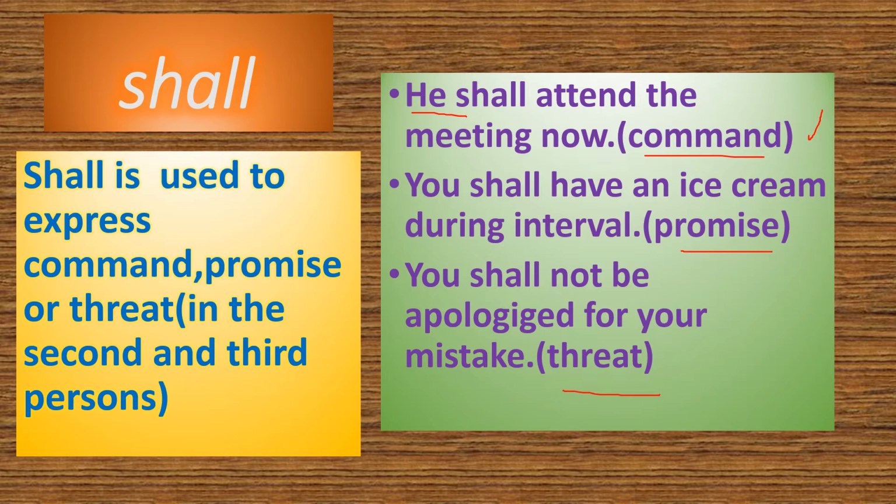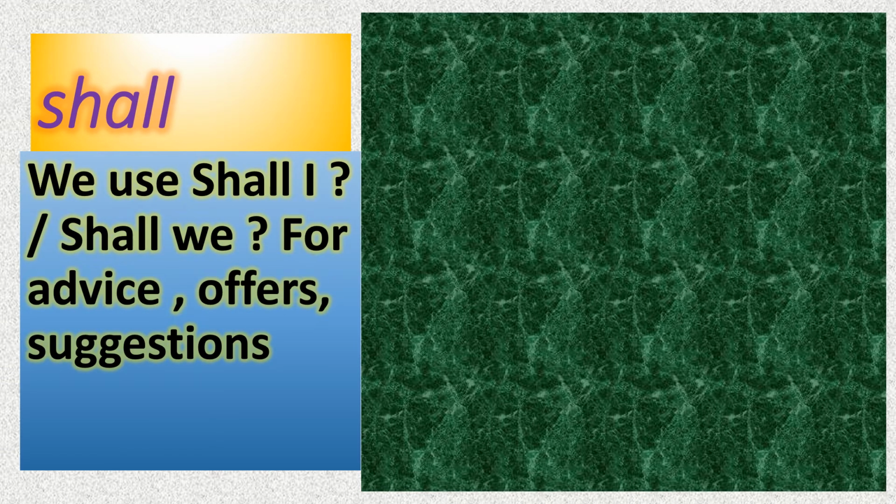The second example is you shall have an ice cream during the interval. Okay, you shall not be apologized for your mistake. This is called threat. Now come to the next usage of shall. Shall can be used to express advice, offers and suggestions. When we want to express advice, offers and suggestions, then we can use shall with the help of shall I or shall we. Okay, let's see some examples.